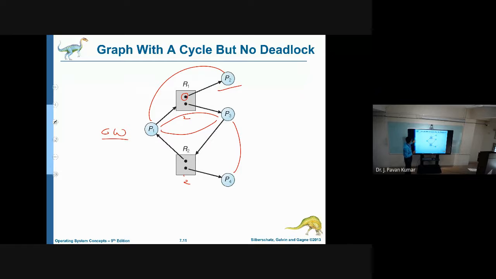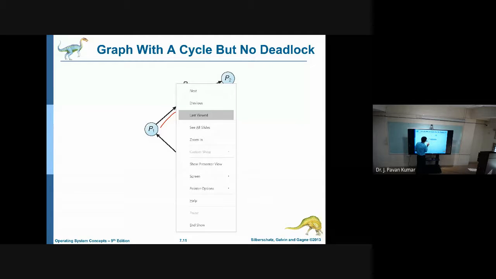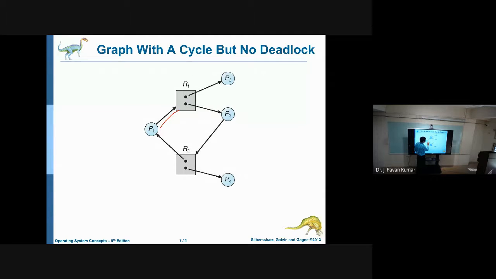So now if you observe, we are having a cycle in this. P1 is one vertex and R1 is another vertex. So from P1 to R1 we have an edge. Next, from R1 to P3 we have an edge. Next, P3 to R2 we have an edge. Then R2 to P1 we have an edge. So it is forming a cycle, isn't it?